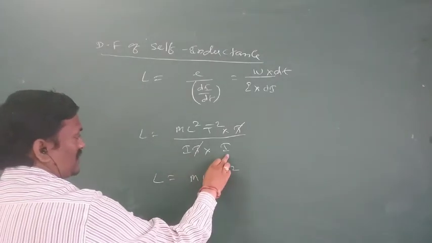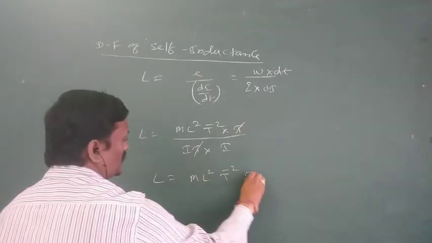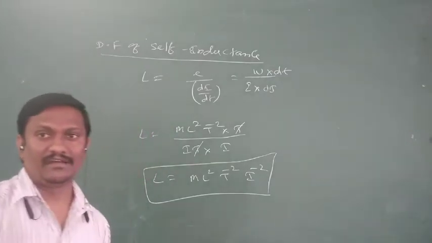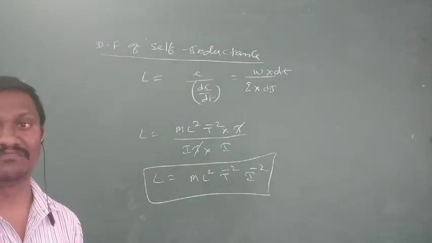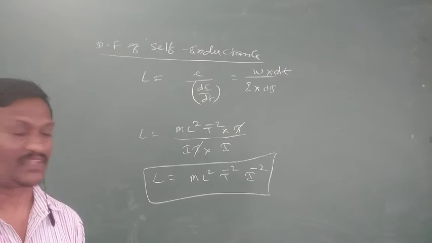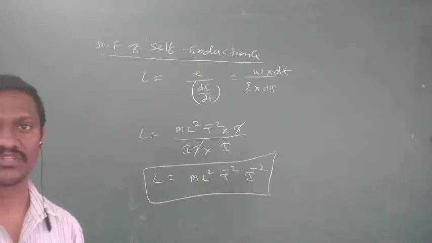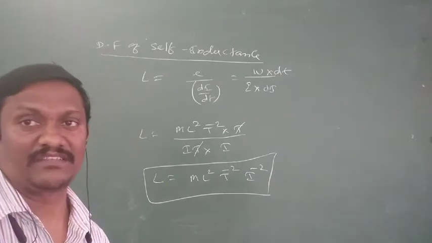with I square in the denominator. This I square moves upside as I power minus 2. So it is the dimension formula for self-inductance. For remembering it is very easy: ML square T power minus 2 into I power minus 2. So that is about the dimension formula for self-inductance.